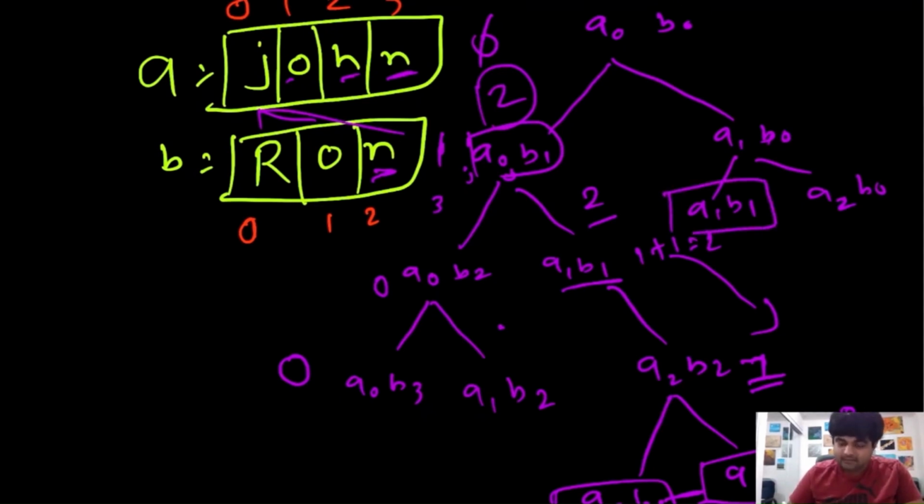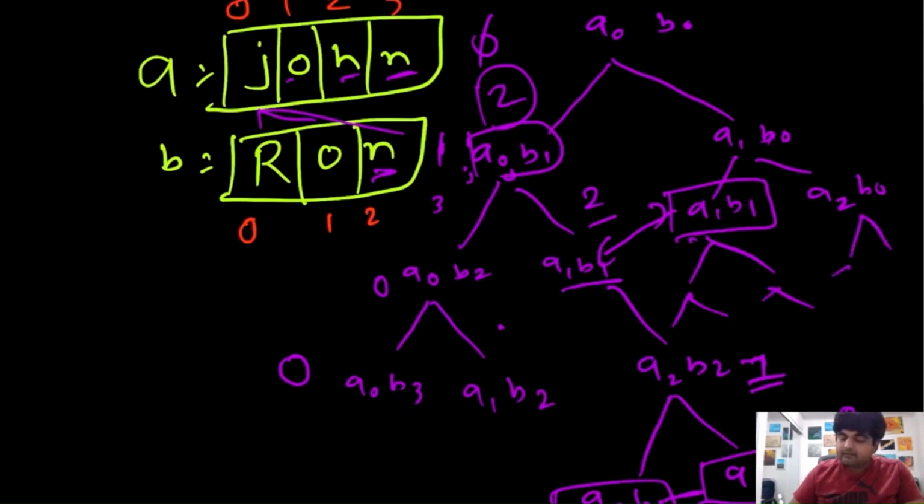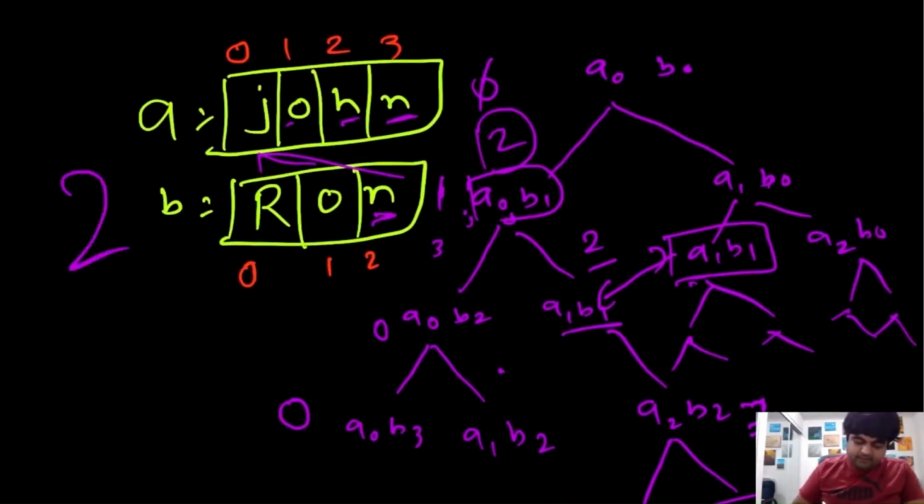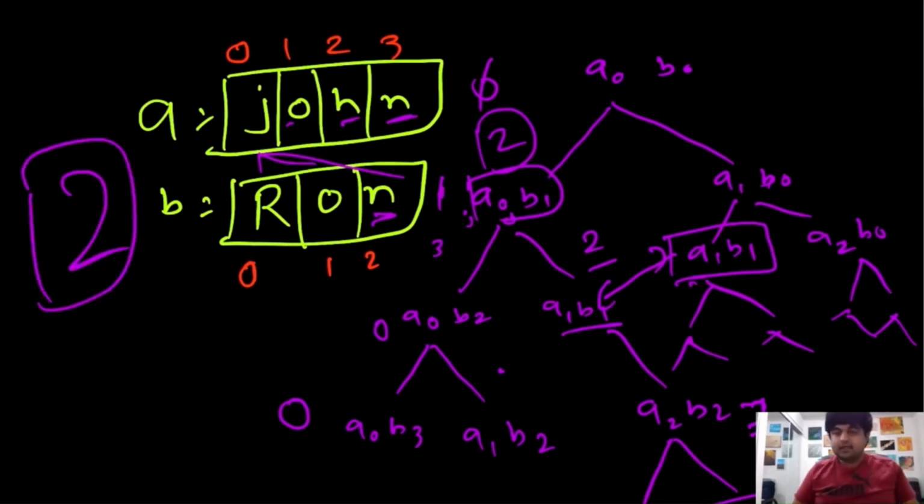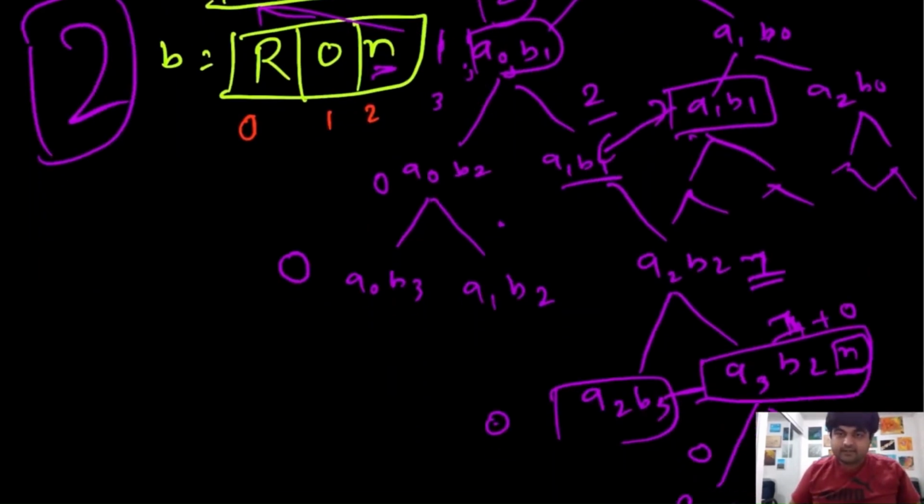Yes, it does, because we have already calculated its result right next to it. Let me clean this up a bit. So we have already calculated this result, but we are still going to keep on going, and then we will try to find the solution, and eventually we will find the solution as 2, because the longest common subsequence we have over here is of value 2.